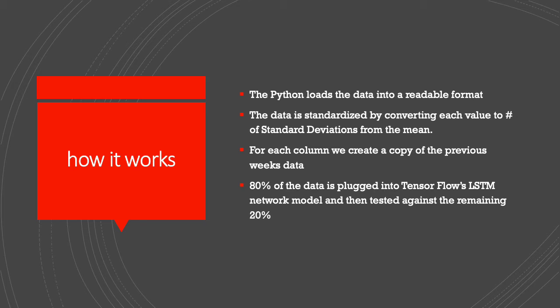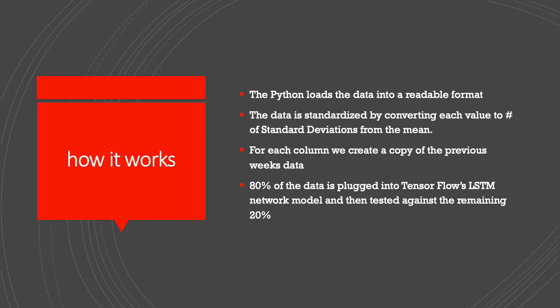An overview of how this program works. First, the Python loads the data into a readable format from the Excel spreadsheet. Then the data is standardized by converting each value to the number of standard deviations from the mean of that column. For each column, we then create a copy of the previous week's data. Each day is a different column. This is to create data rows that can be used as input for predicting the water levels on Slippery Rock Creek based on the 7 preceding days of rain, temperatures, and river levels.